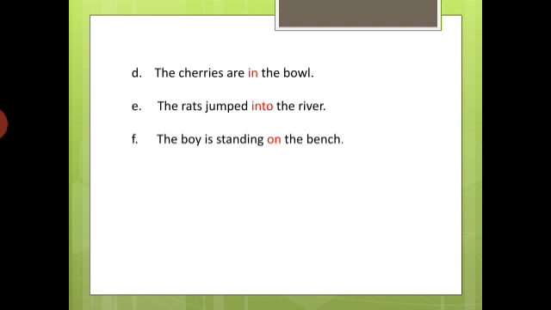In sentence D, the word in shows the relation between the cherries and the bowl. Okay. In, which is seen in red color, shows the relation. In sentence E, the word into shows the relation between jumping and the river. Similarly, in sentence F, the word on shows the relation between is standing and the bench.